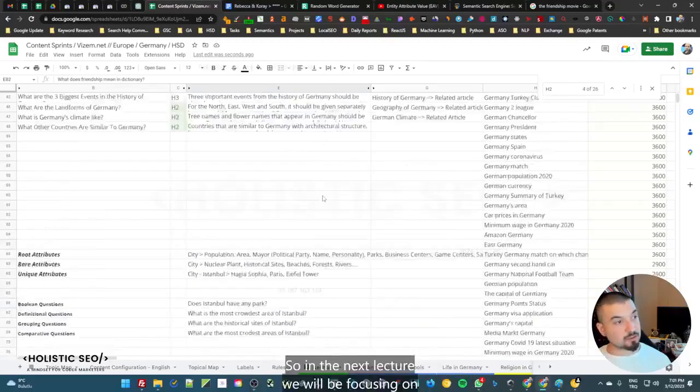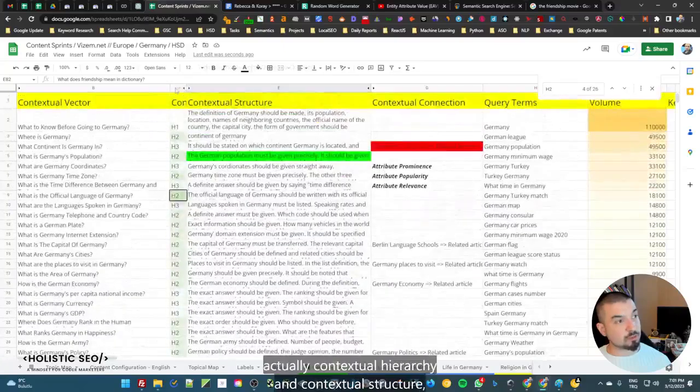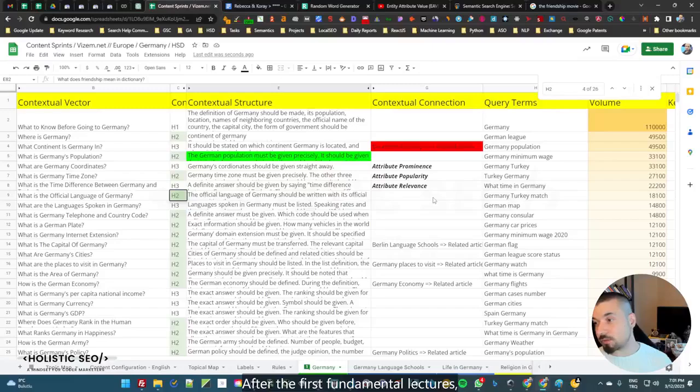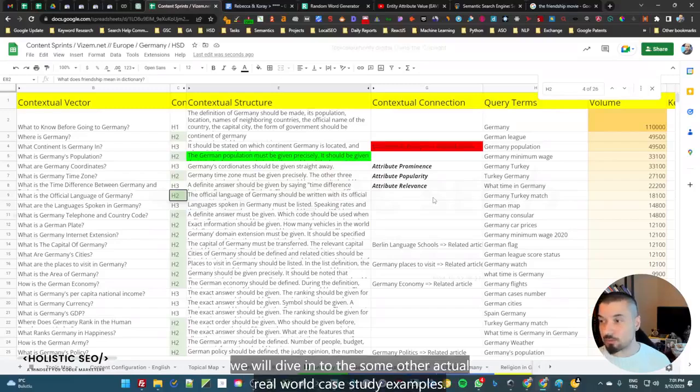So in the next lecture, we will be focusing on contextual hierarchy and contextual structure, and we will return slightly back to the contextual vector sometimes. After the first fundamental lectures, we will dive into some actual real-world case study examples. Then we will create these things by ourselves.